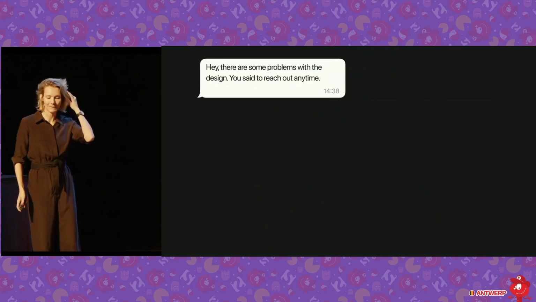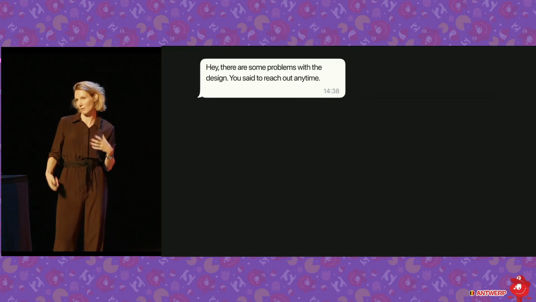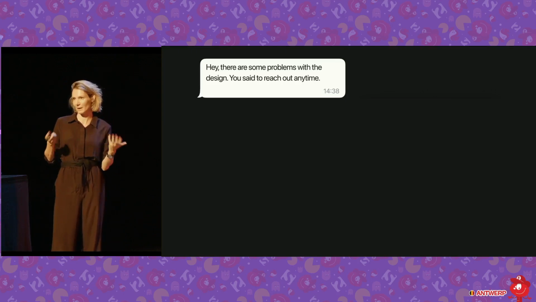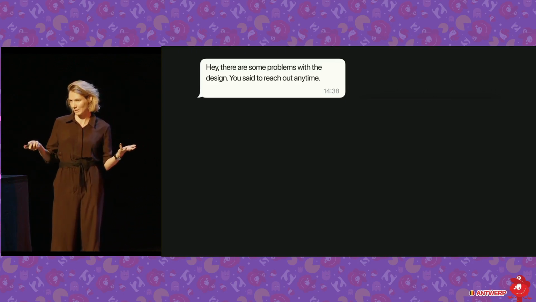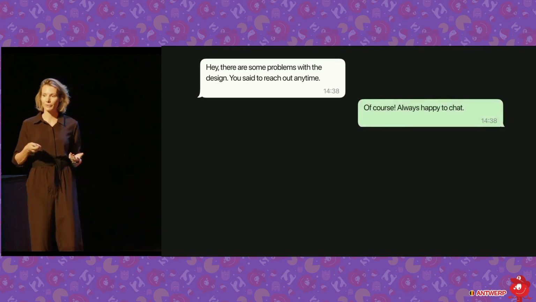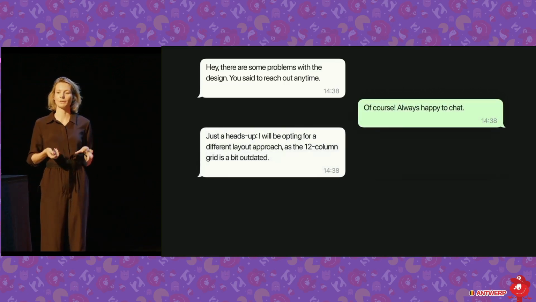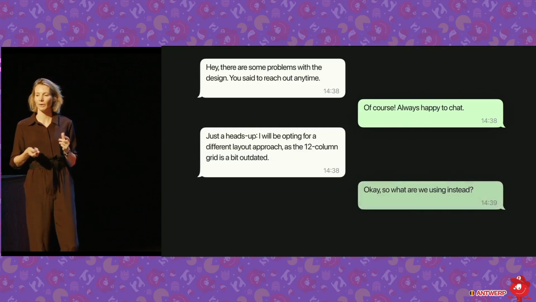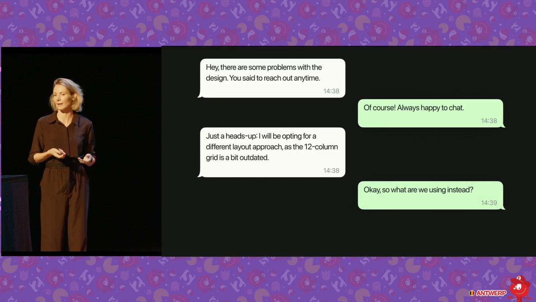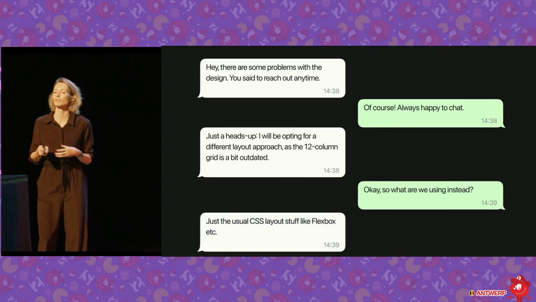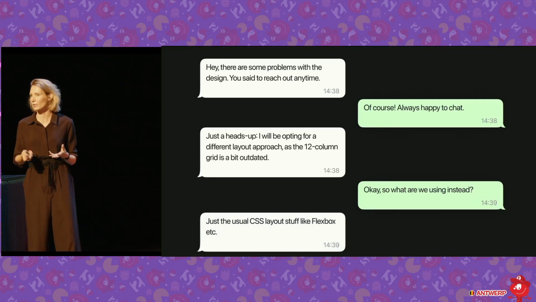Now, that's true. Designers do that a lot because we're people pleasers, but you might get the response you deserve if you just reach out any time. So, of course, always happy to chat. Just heads up, I'll be opting for a different layout approach, as the 12-column grid is a bit outdated. Okay, so what are you going to be using instead? Well, just the usual CSS layout stuff like Flexbox and so on.